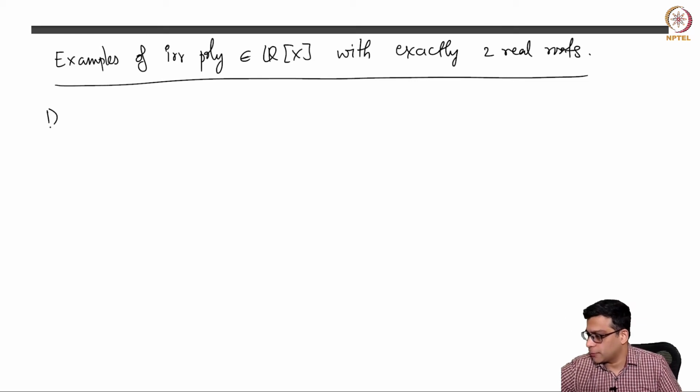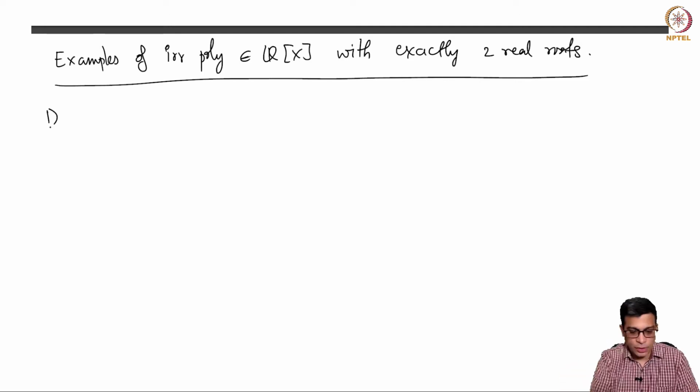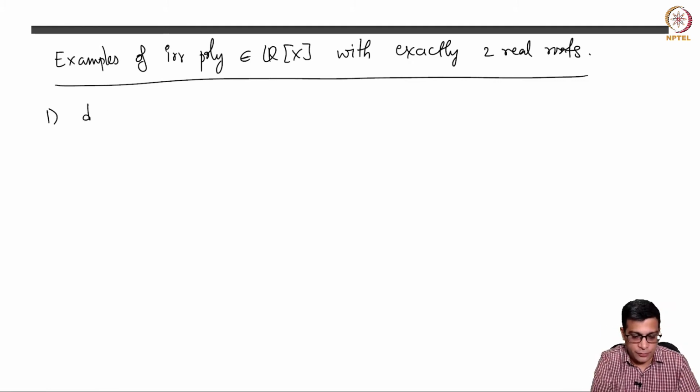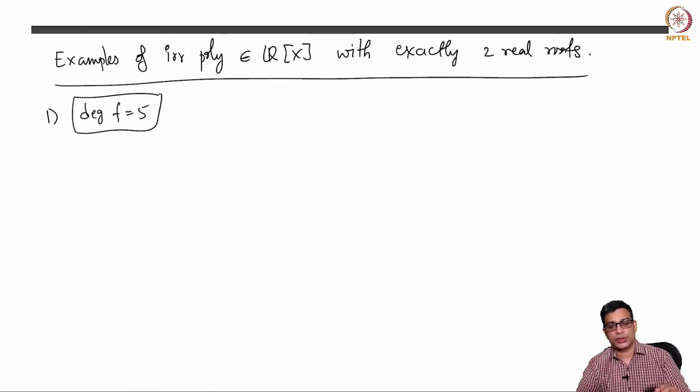We need degree 5 first, because ultimately the whole point of the course is to produce a quintic which is not solvable. So what I want is exactly 3 real roots.